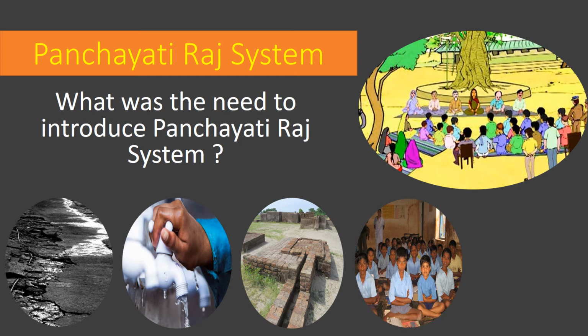It also makes people aware of the various schemes introduced by the government of India. Making villagers aware of these schemes is a main basic function of the Panchayati Raj system.